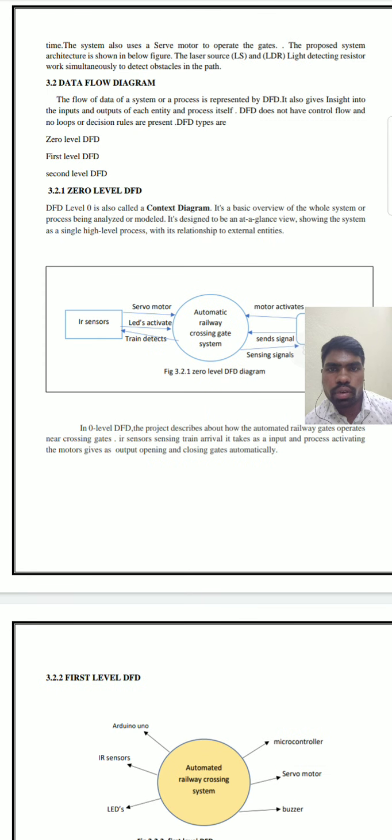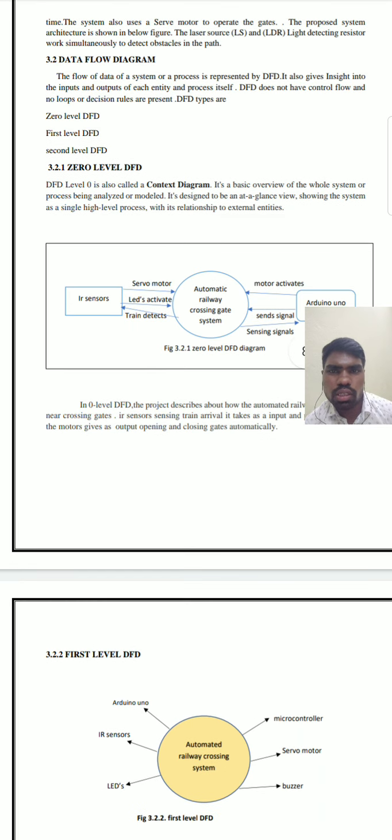Here is the data flow diagram. The data flow diagram consists of three levels: the zero level data flow diagram, the first level data flow diagram and the second level data flow diagram. Here is the zero level data flow diagram. DFD level 0 is called a context diagram.